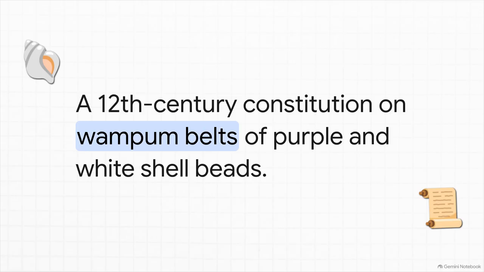This was the founding, oral constitution of the Haudenosaunee Confederacy, historically referred to as the Iroquois League of Five Nations. Conceived sometime between the 12th and 15th centuries, this thing wasn't scribbled on parchment with a feather quill. No way. Instead, it was codified into intricate wampum belts made of purple and white shell beads. And these belts weren't just pretty decorations. They were literal, living, legal archives and diplomatic records physically holding the complex laws of a massive, peaceful confederacy.